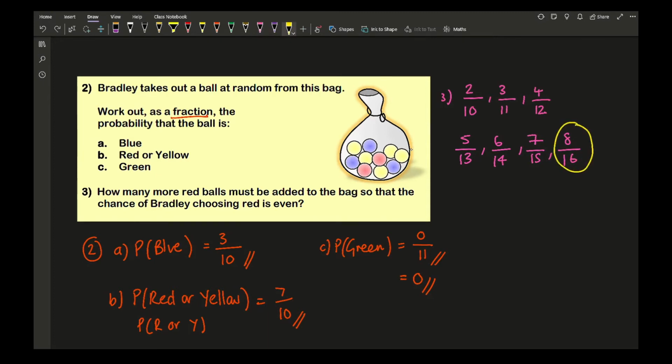So the question says how many more red balls do we need? So let me just highlight that. So we need 8 red balls in total. So 8 red balls. So therefore we need 6 more red for there to be an even chance of Bradley selecting a red ball. And there we go.